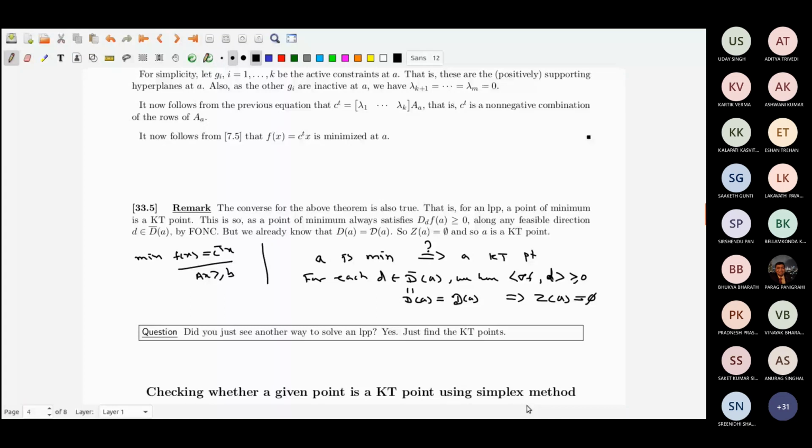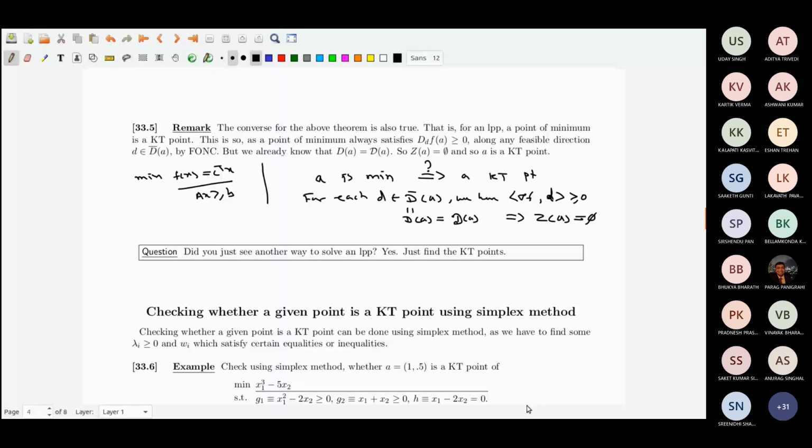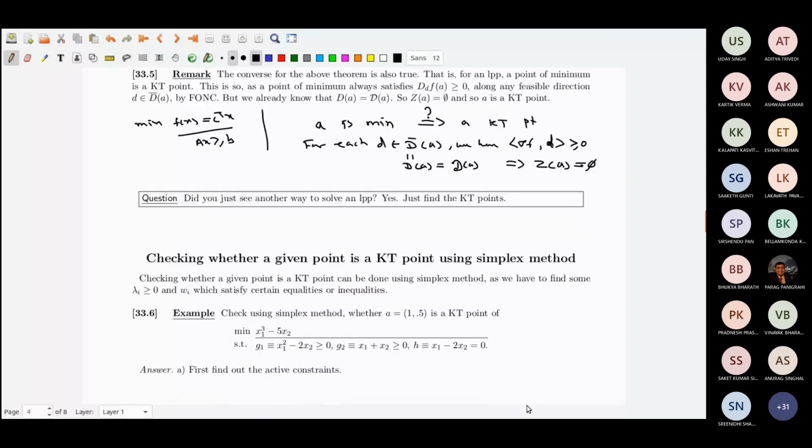Now, how do I check whether a given point is a KT point or not? That can be done by using the simplex method, at least. I am happy here because I can use some of my computers here. So let's see what that is.